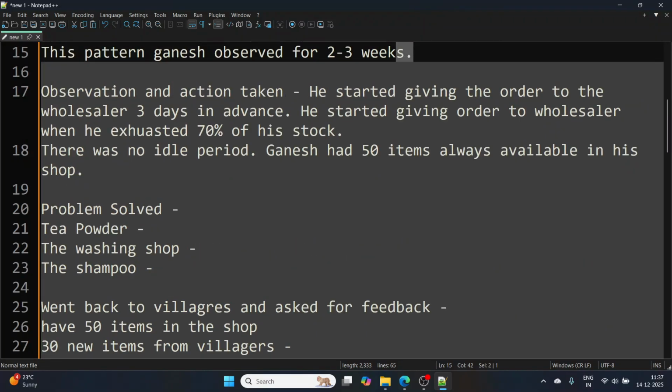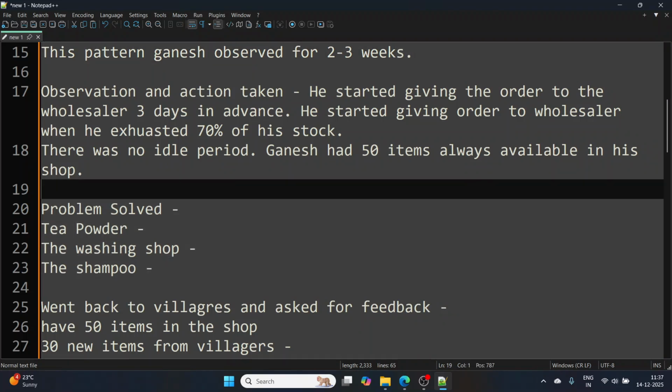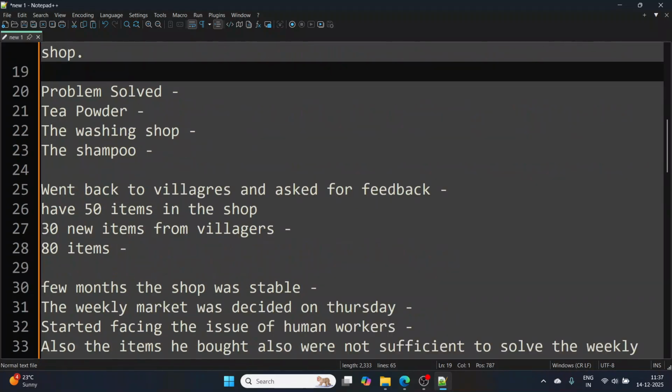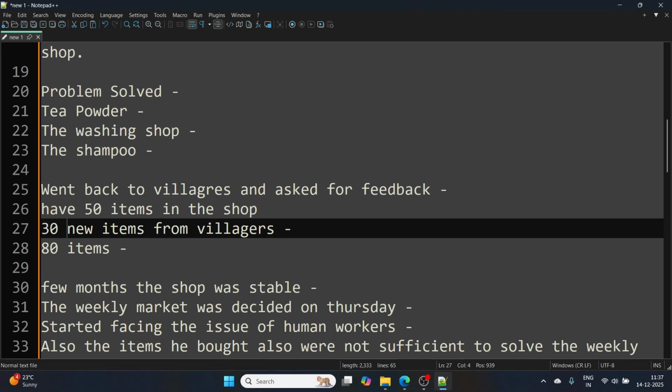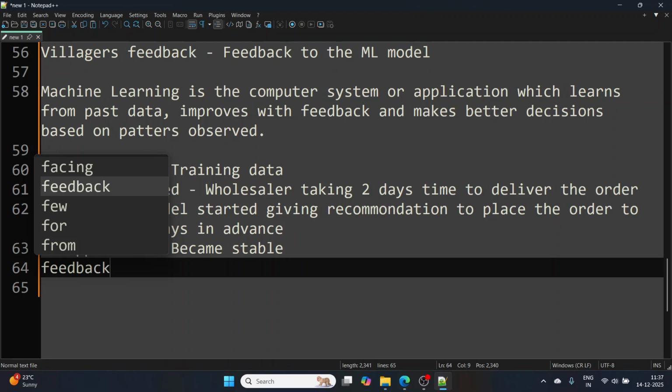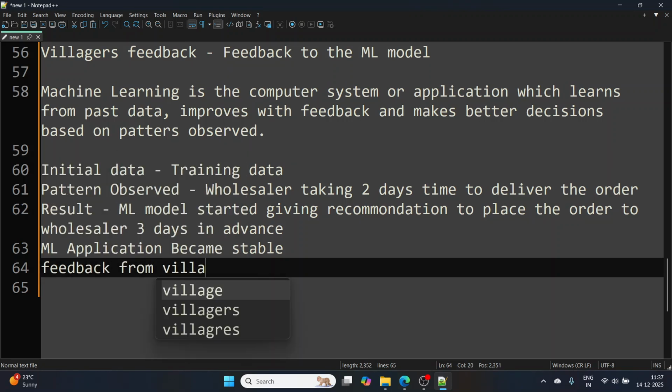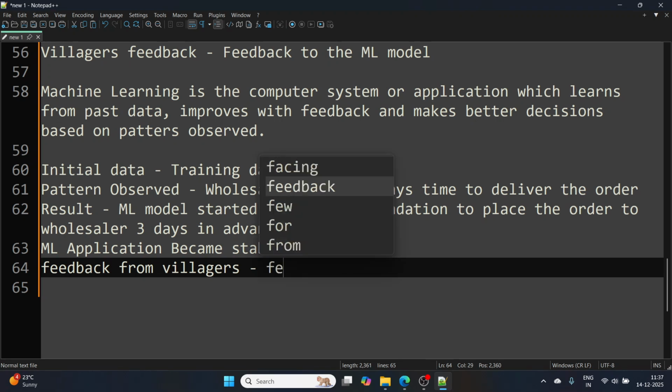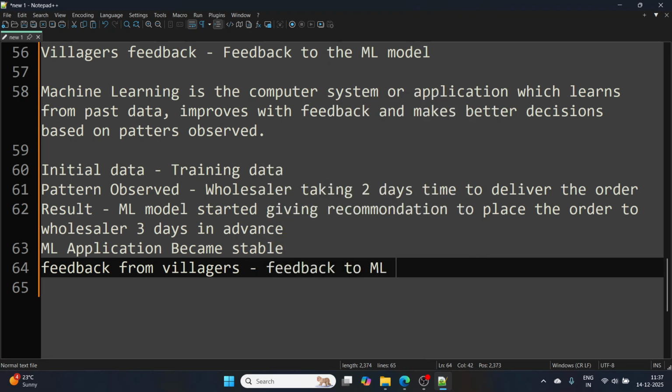Before the weekly market, I think he observed the problem, right? That he was lacking items. He had around 50 items in each shop, and then he got feedback. This feedback from villagers, we can call it, we are passing the feedback to the ML model.